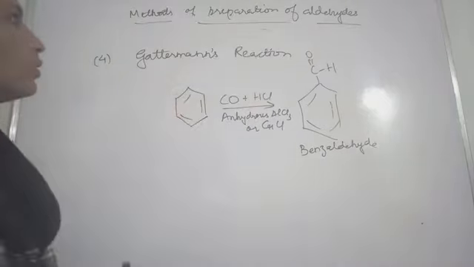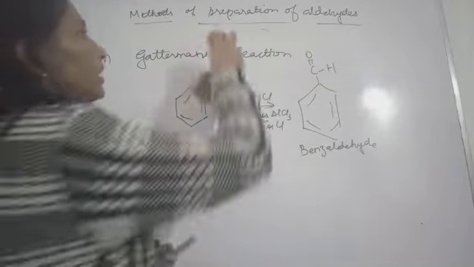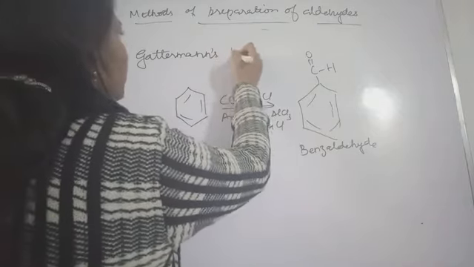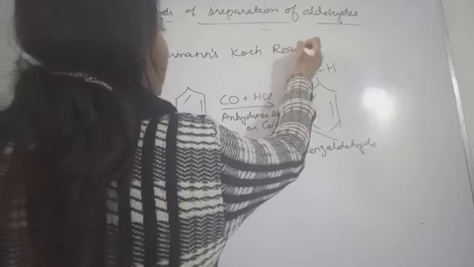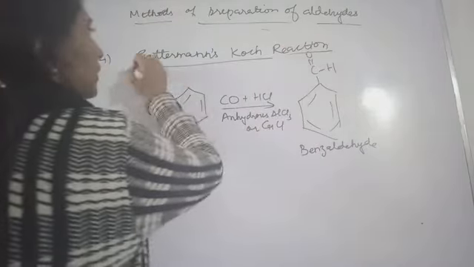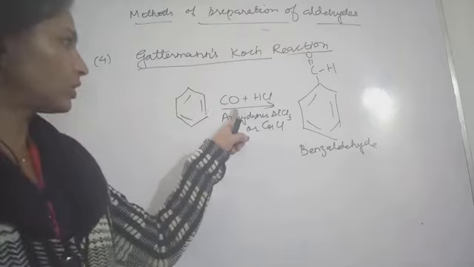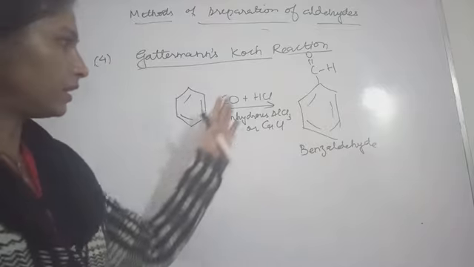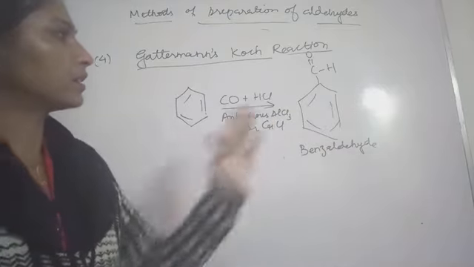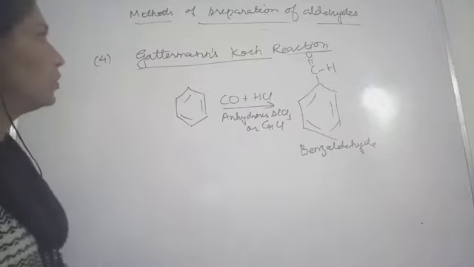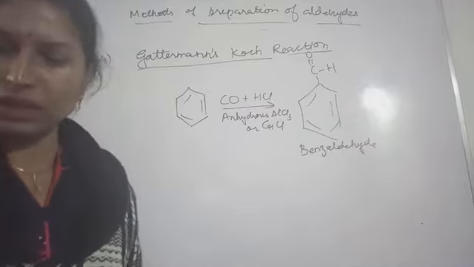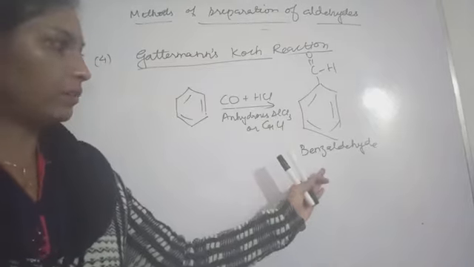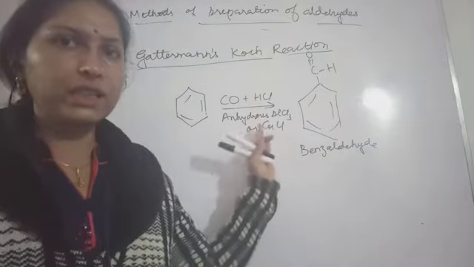This is the Gattermann-Koch reaction. Sorry, I didn't write the full name. Because Gattermann's reaction is one more organic reaction you will see, so do remember, this is the Gattermann-Koch reaction. Don't get confused, this is carbon monoxide plus HCl and anhydrous AlCl3 or cuprous chloride. In this way you can get benzaldehyde. So these were the four name reactions, very important ones. They gave you the aromatic aldehyde, benzaldehyde. Only aldehydes we got in this case.